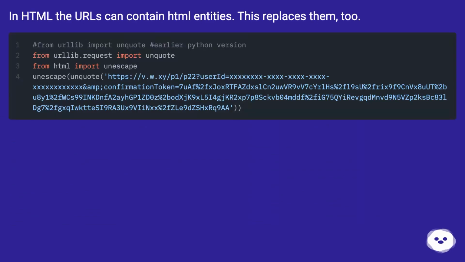In HTML, the URLs can contain HTML entities. This replaces them, too.